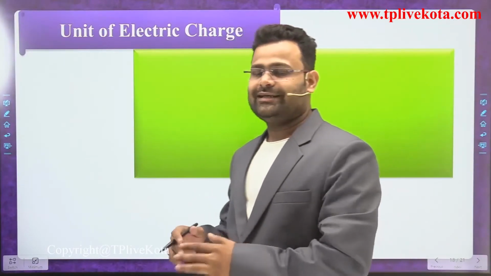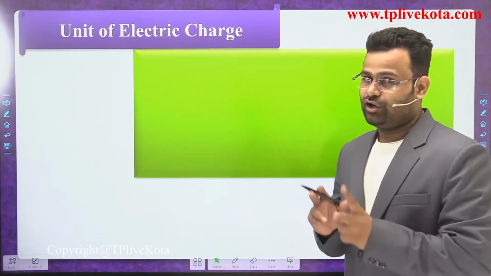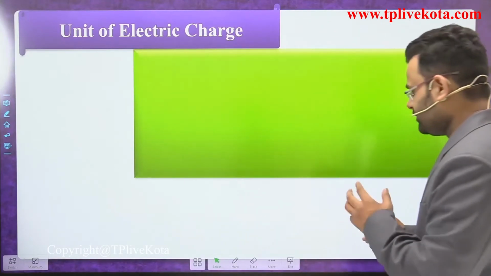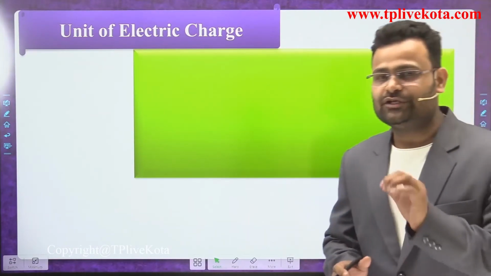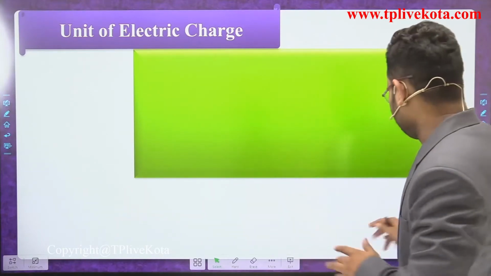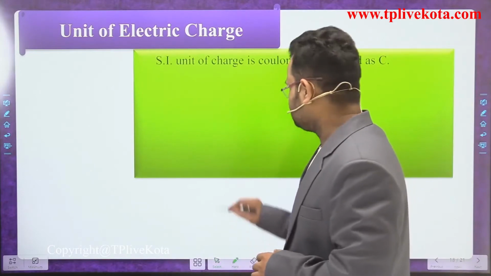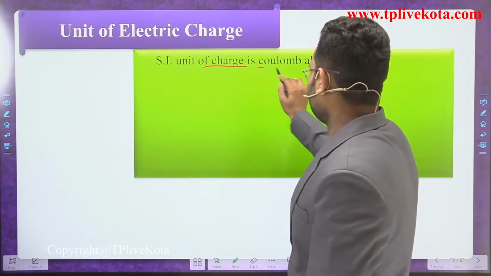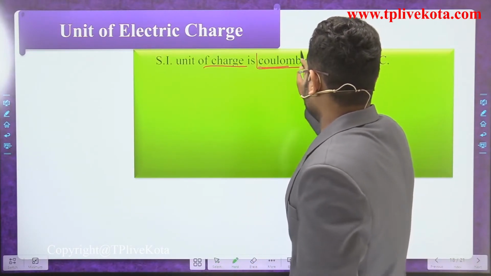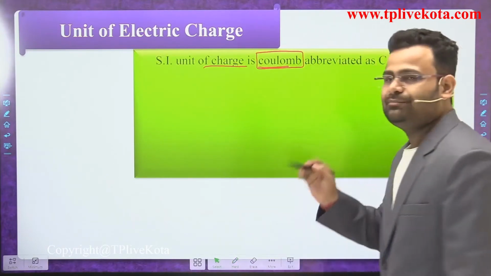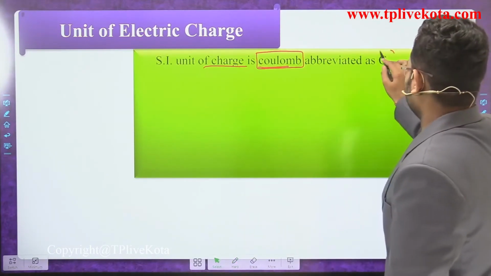Now we start the next topic, the unit of charge. Dear students, we have already discussed what the unit of charge is, that is the coulomb. The SI unit of charge is the coulomb. And what is the symbol of that? That is a capital C.